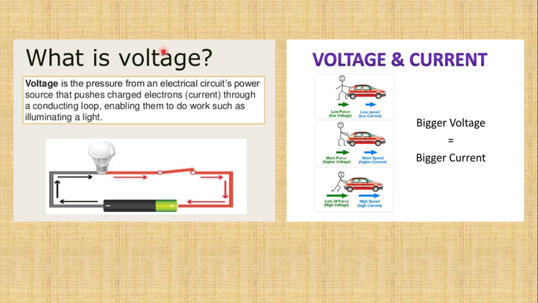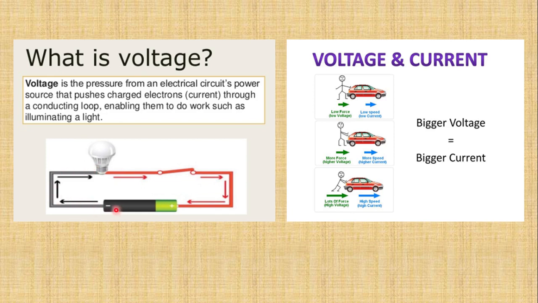What is the voltage? If you have seen the diagram or the cells carefully, something is written over there: 1.5 V, 3 V, 6 V, whatever it is. This is actually V for voltage. So voltage is the pressure from an electric circuit source that causes the charge or current to move inside an electric circuit. Voltage is a push that causes the current to flow inside a circuit.